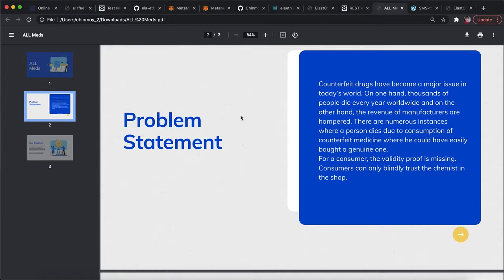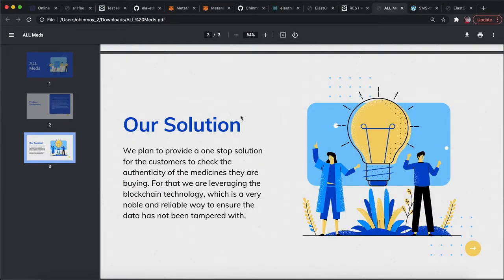For a consumer, the validity of proof is missing. Consumers can only blindly trust the chemist in the shop. We plan to provide a one-stop solution for the customers to check the authenticity of the medicines they are buying. For that, we are leveraging blockchain technology. We're specifically using the Elastos Ethereum sidechain, which is based on the Ethereum EVM. Let us take a quick look at the demo of the application now.